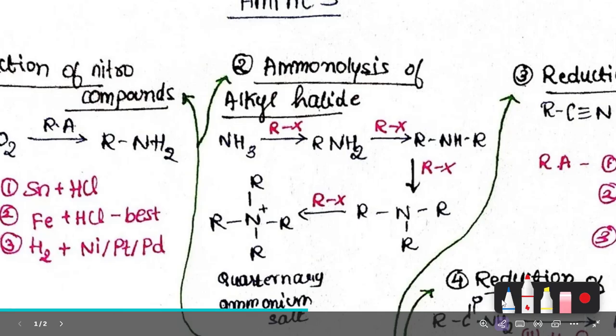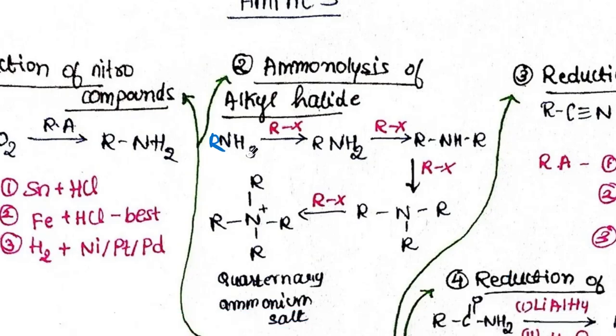We will write and see. This R gets attached to nitrogen, taking one hydrogen, and X will go off. Here R will get attached, and the NH3 will become NH2 R plus HX. One hydrogen is taken off by the X, giving HX. Similarly here, it is the same thing that we said.